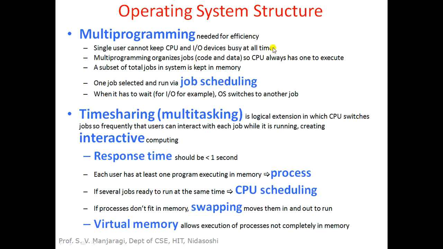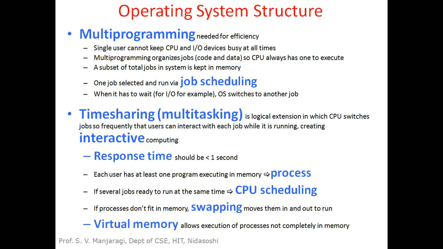The operating system can be multi-programming, which is needed for efficiency. What do I mean by multi-programming? Multi-programming means executing multiple programs simultaneously on the single CPU. That is called multi-programming. If there is a single user executing a single program on the CPU, then it cannot keep CPU or IO devices busy at all times. So one thing we will have to understand here, as much as possible we have to keep CPU and IO devices busy in order to increase throughput of the system.